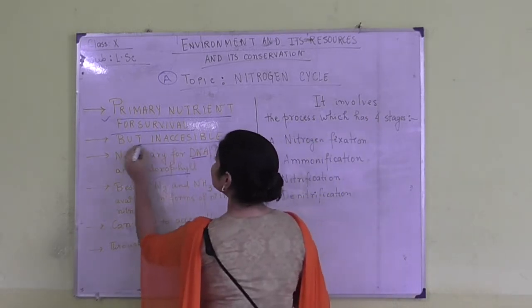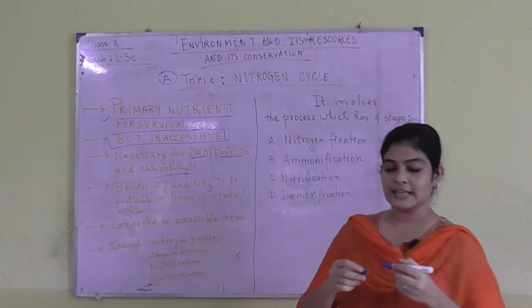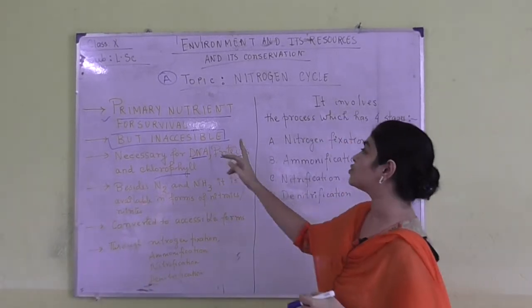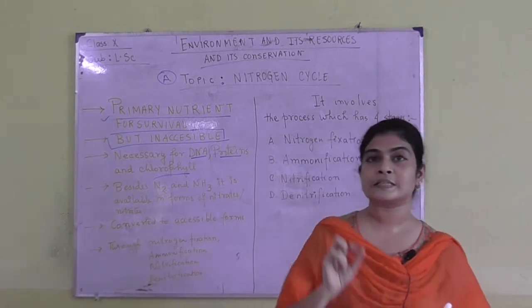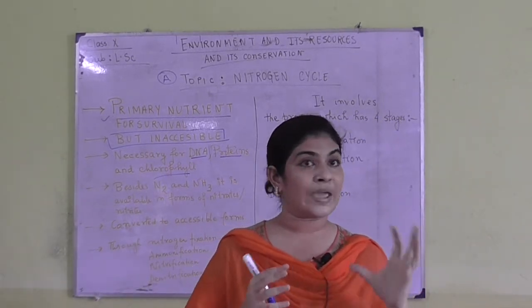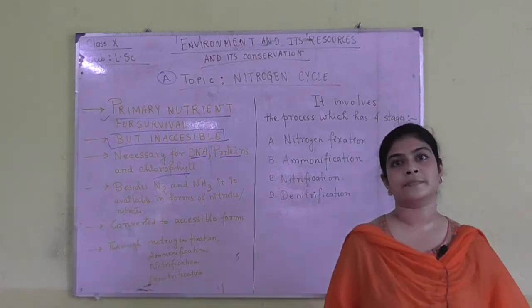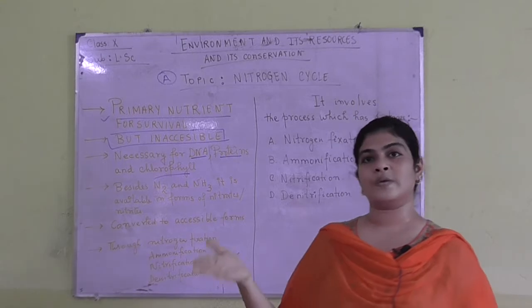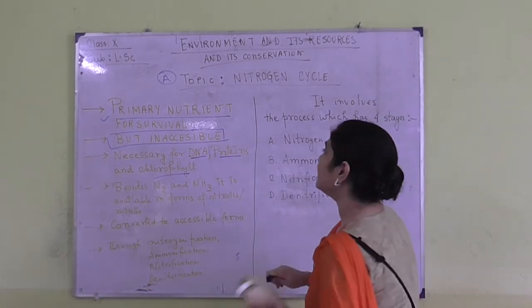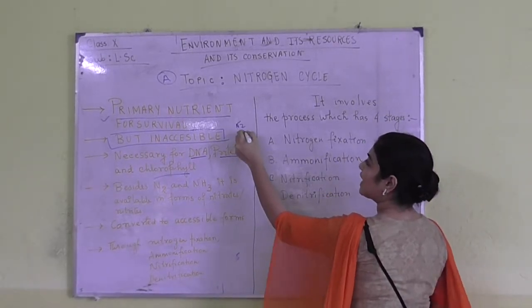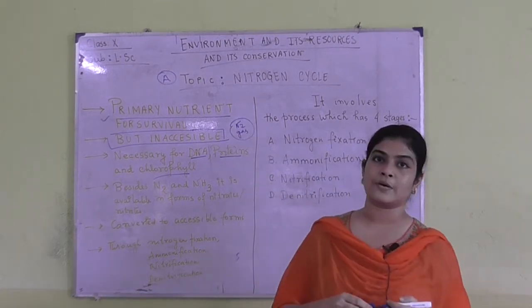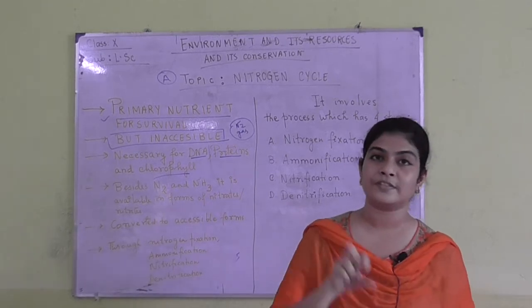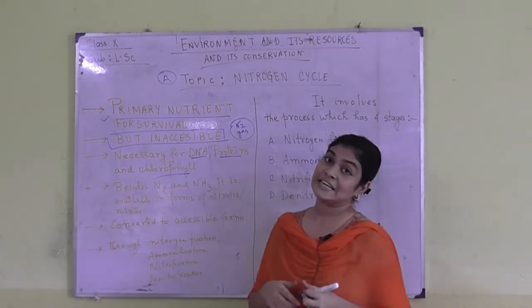Next, but it is inaccessible. Now you may say that there is a huge amount of nitrogen present in our environment, but still why am I saying that this nutrient is inaccessible? This is because the way nitrogen is present in our environment is not accessible to our living organisms, whether plants or animals. In our atmosphere nitrogen is present as N2 gas, right. This gaseous form of the nutrient is not accessible to either plants or animals. That is why we call it inaccessible.